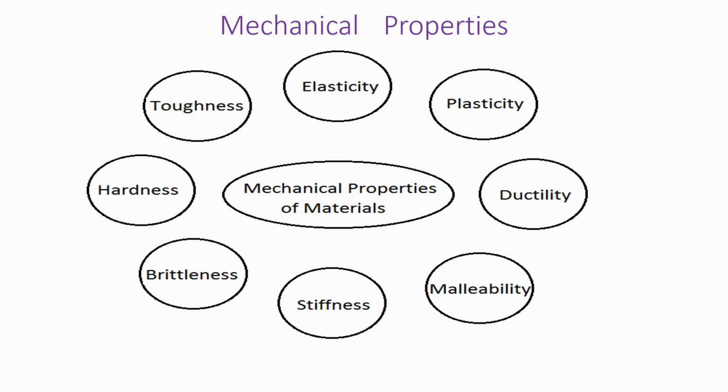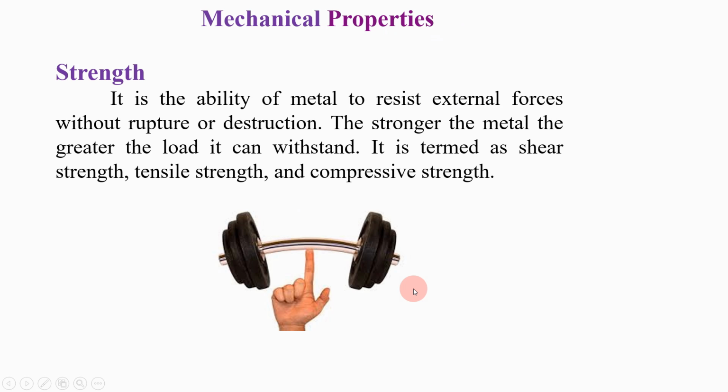In this slide, I have made one slide which is easy to understand. At the center is the mechanical properties of materials, and all around are the surrounding mechanical properties: hardness, toughness, elasticity, plasticity, ductility, malleability, stiffness and brittleness. All these are the mechanical properties of material. Now let's start with strength.